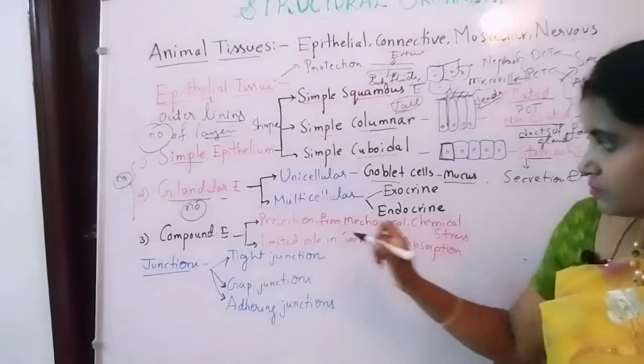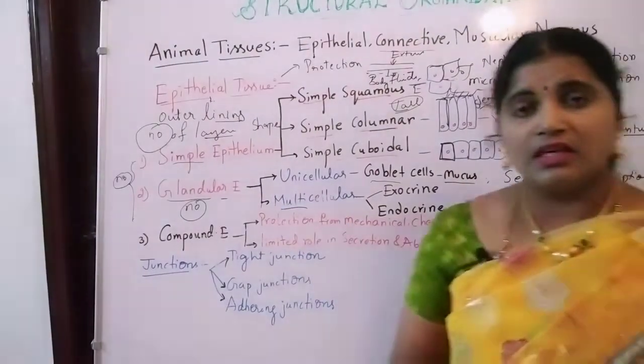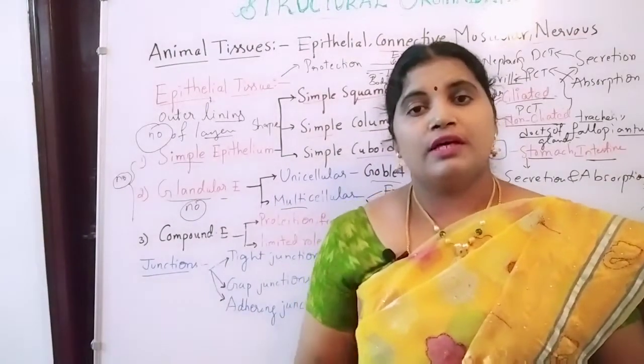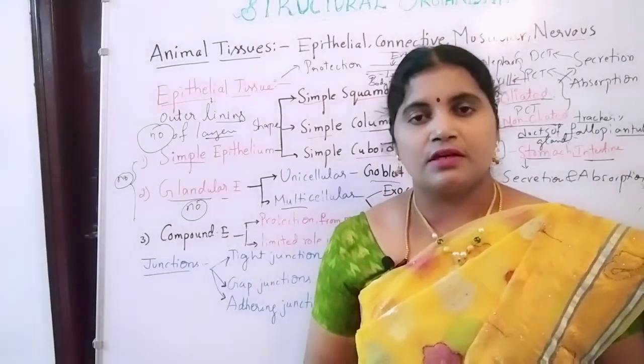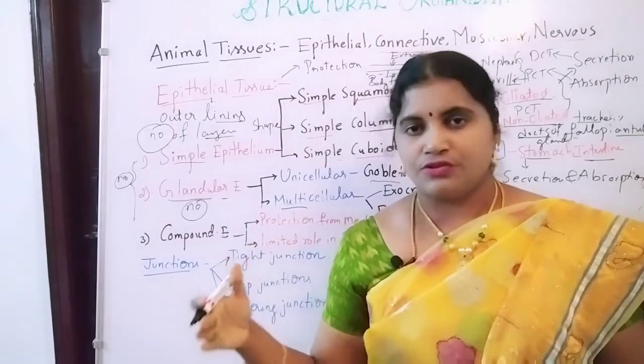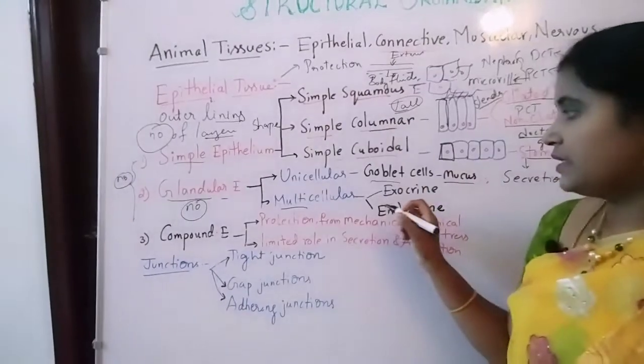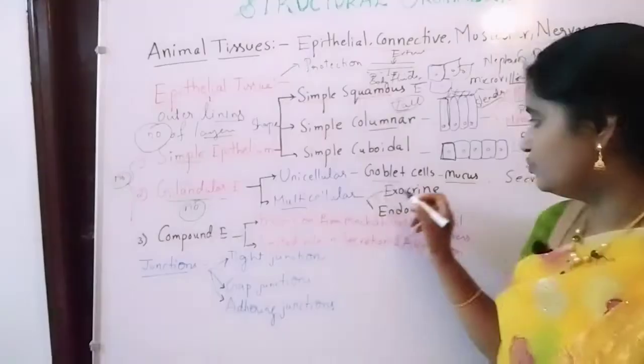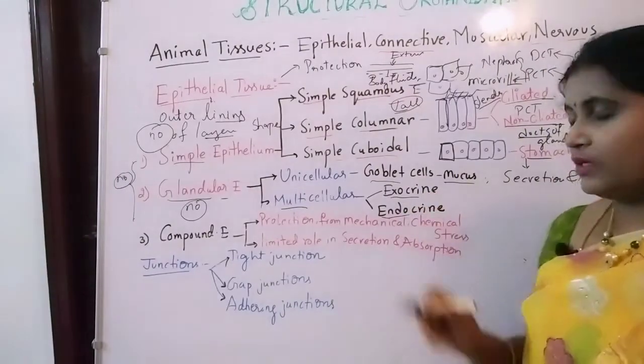Next one, multicellular. Multicellular means it is made up of more than one cell. So the glands are made up of more than one cell. That's why these glands are known as multicellular glands. The multicellular glands are again divided into two types, exocrine and endocrine glands.